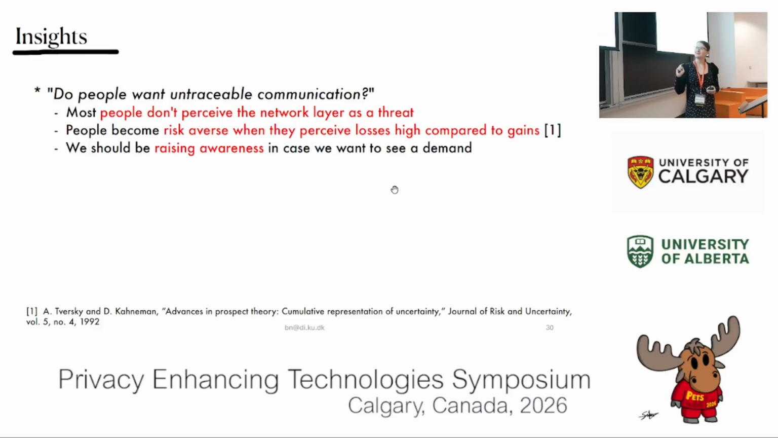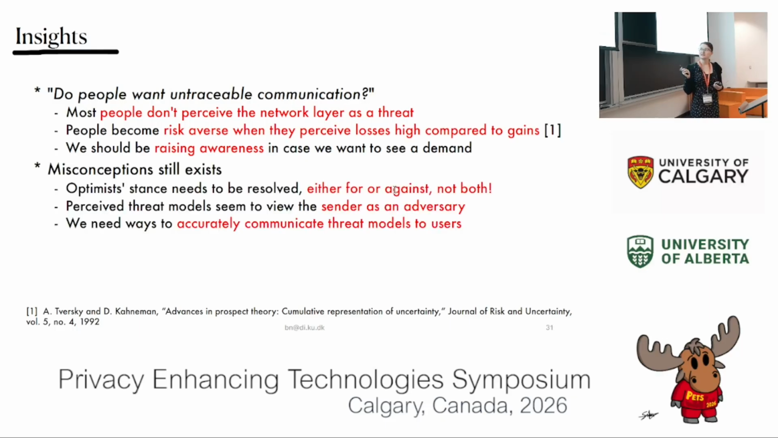So really, I'm still wondering about this: do people want untraceable communication? I learned that most people don't perceive it as a threat in our sample. But I think this is connected to seminal work in behavioral economics by Tversky and Kahneman, where they say that you don't become risk averse until you perceive a risk that has some consequence that is meaningful enough to you. So I think this is the space we're in, users not perceiving risk yet. So I think raising awareness is hopefully the solution to that.